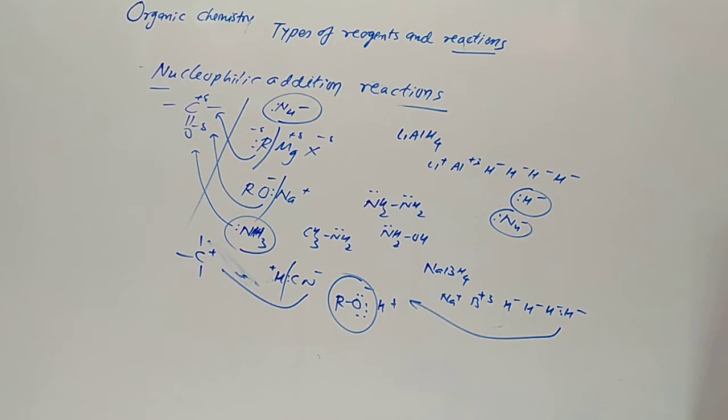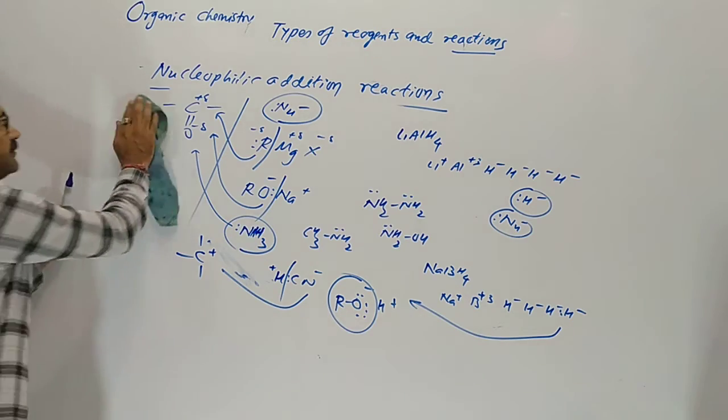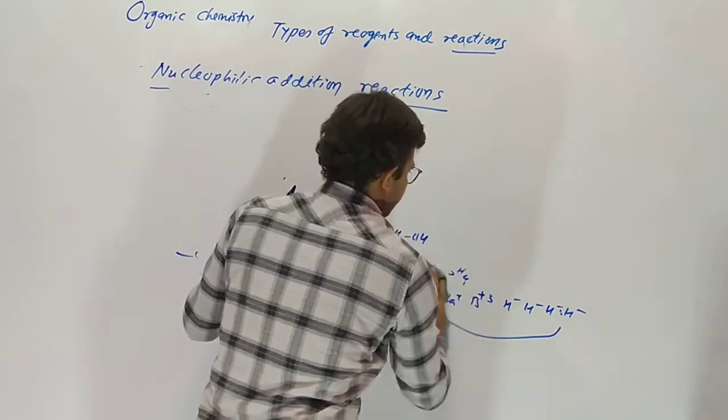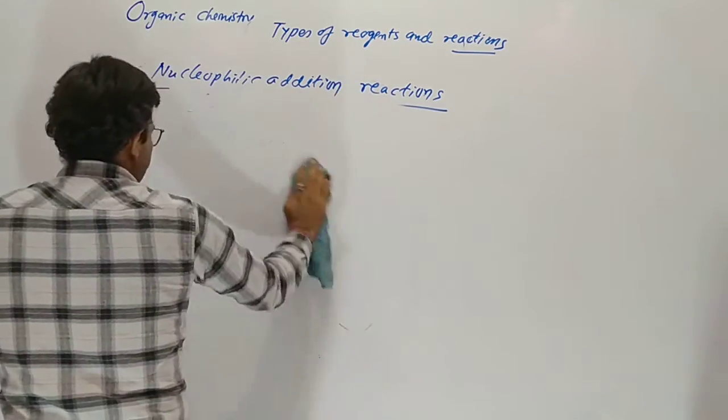On the breaking of the bond between carbon and oxygen, the electron moves to the oxygen atom, and carbon becomes positively charged and oxygen negatively charged.